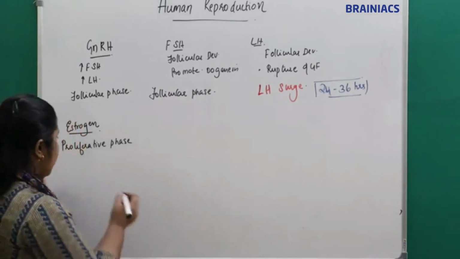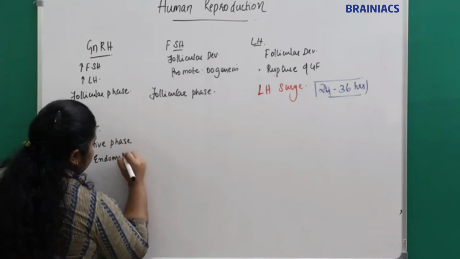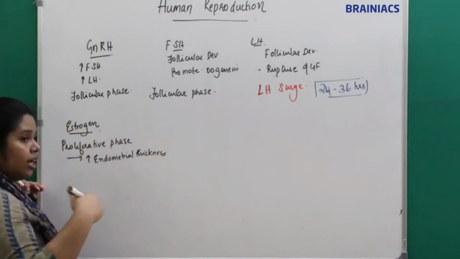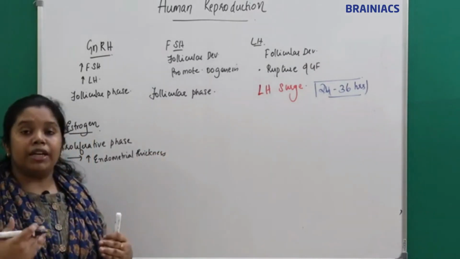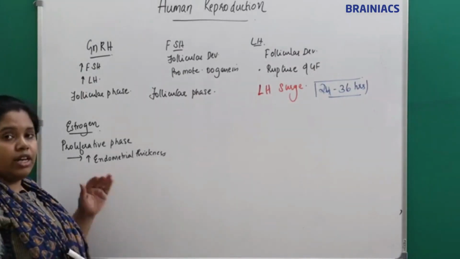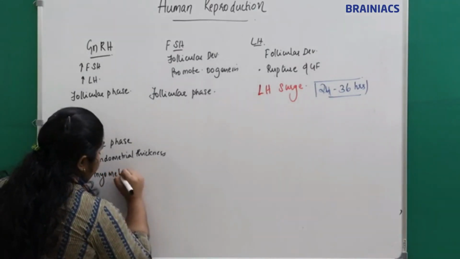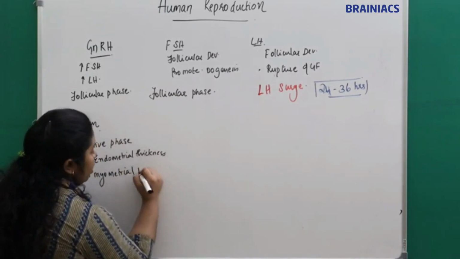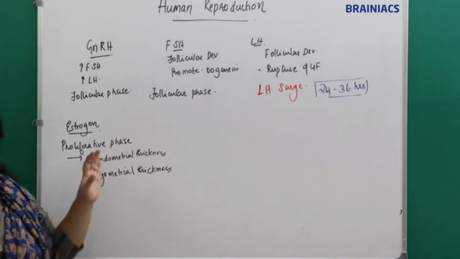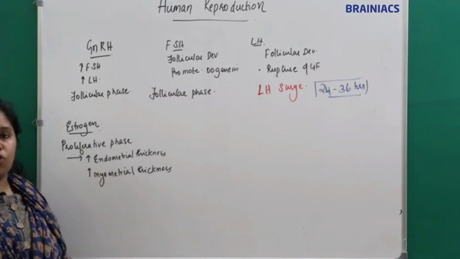What are the proliferative changes? It will increase the endometrial thickness by multiplication of cells, by endometrial hyperplasia. It will increase the myometrial thickness also. What is myometrium? It is the smooth muscle of the uterus. So the estrogen will increase the uterine wall thickness.